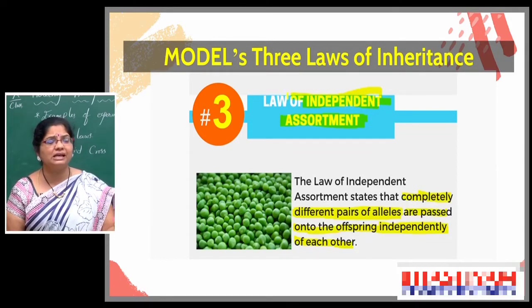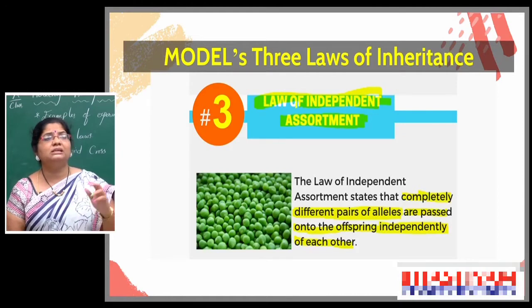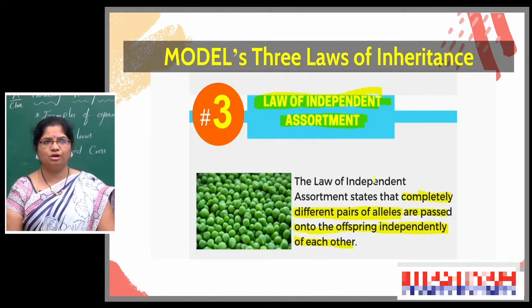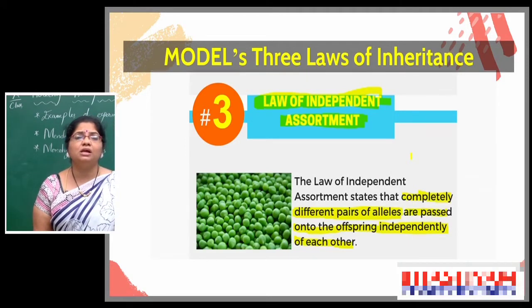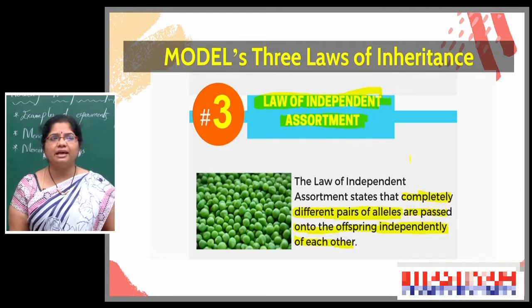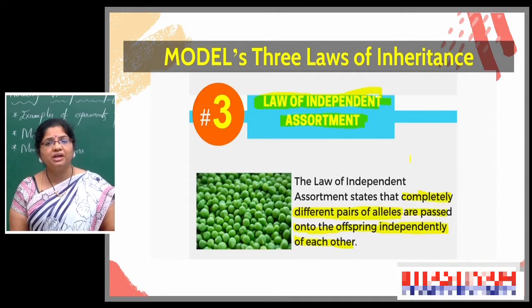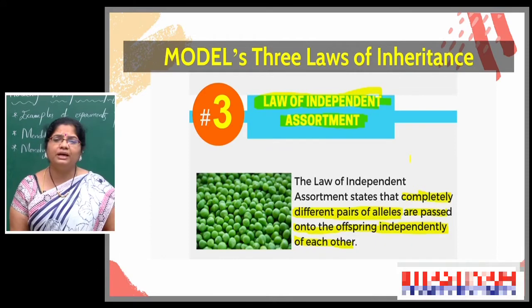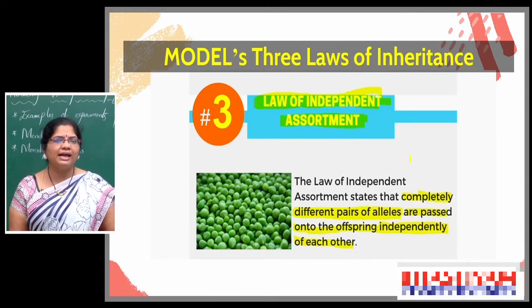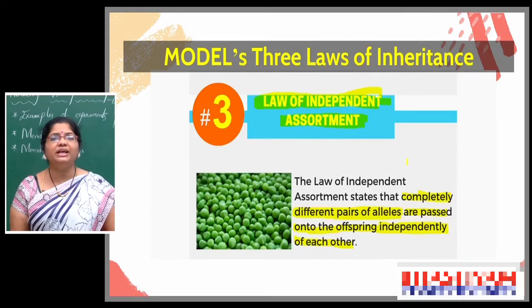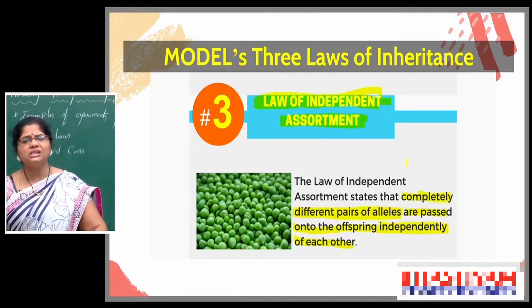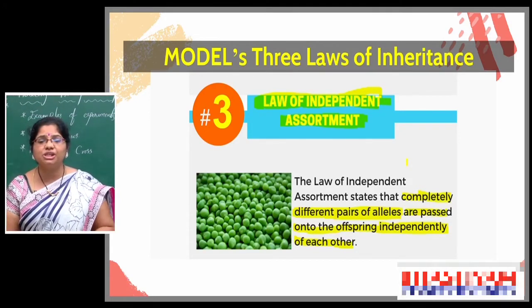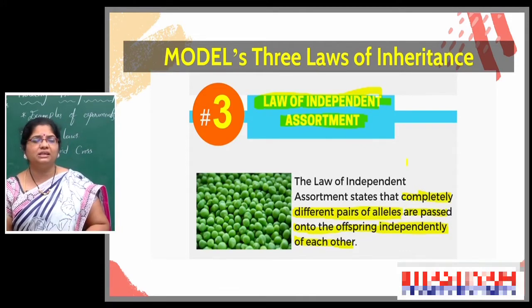When we see the example, you can understand this last one, the law of independent assortment, in a better manner. So these are the three Mendel laws. First is the law of dominance, second is the law of segregation, and third is the law of independent assortment. Like that, Mendel stated three important laws regarding inheritance. Traits are transferred, and variations are passed from one generation to another generation.